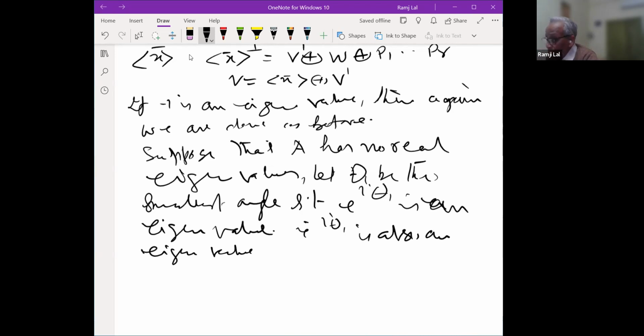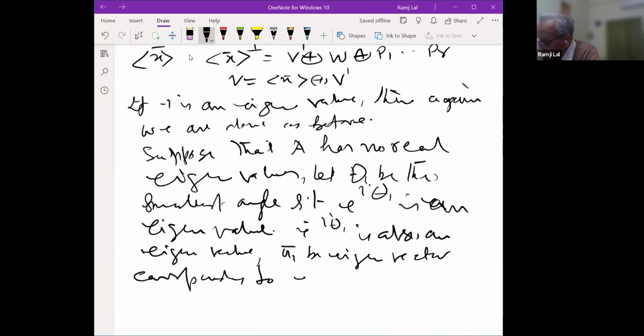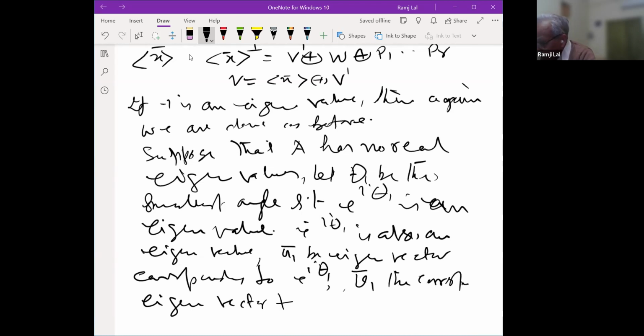Let u1 be the eigenvector corresponding to e to the power i theta 1, and v1 bar the corresponding eigenvector for e to the power minus i theta 1.